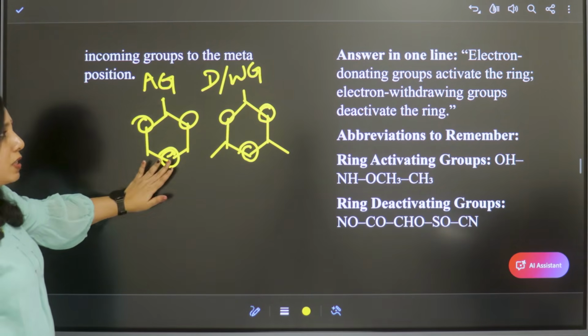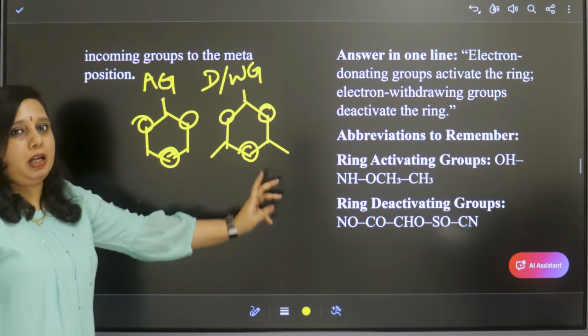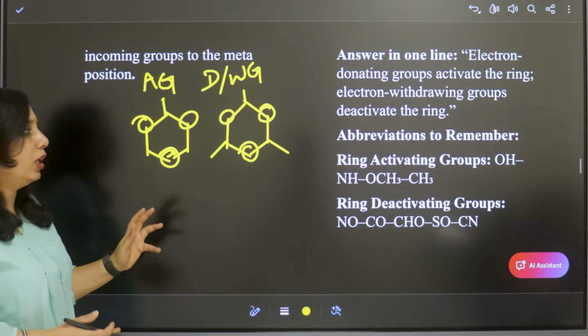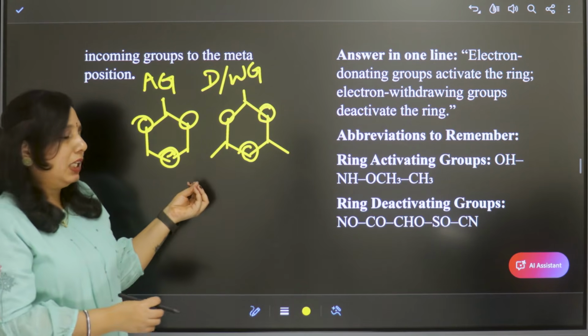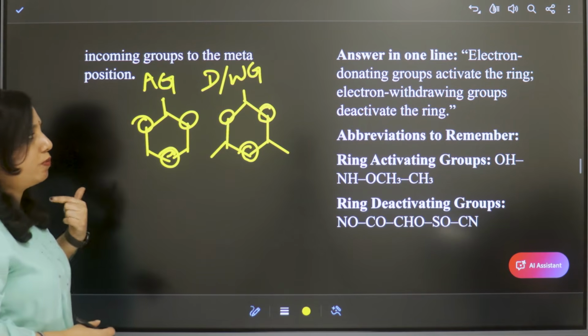So here the products formed will be ortho or para. Here the products will be meta, right? So this is how activating and deactivating groups decide the reactivity of benzene in electrophilic substitution.